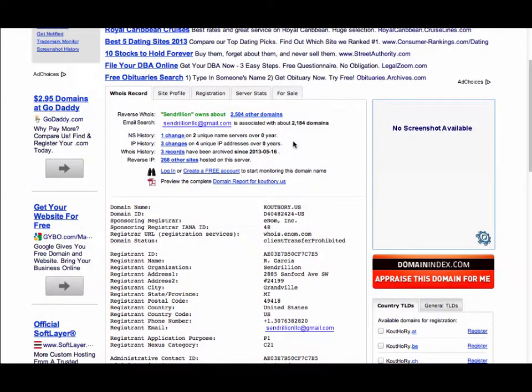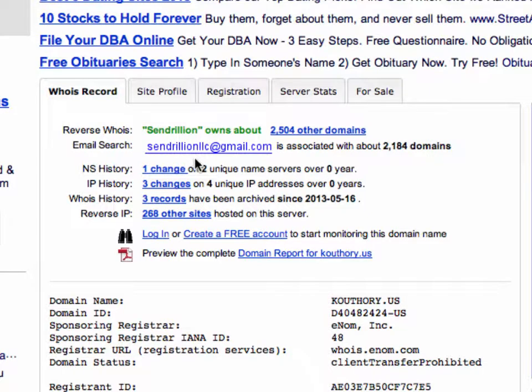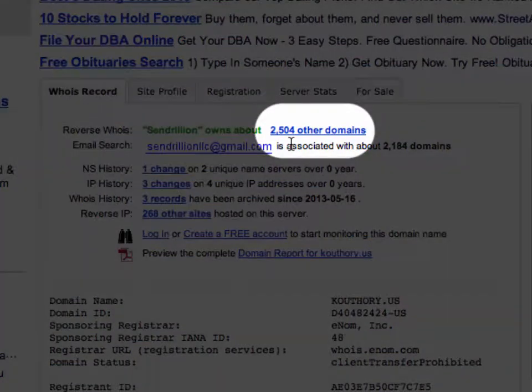The WhoIs shows that kuthori.us is owned by someone named Cendrillon LLC at gmail.com. And there are two interesting things to note here. One is the fact that Cendrillon owns more than 2,500 other domains, and I suspect that many of those other domains are scamming domains as well.